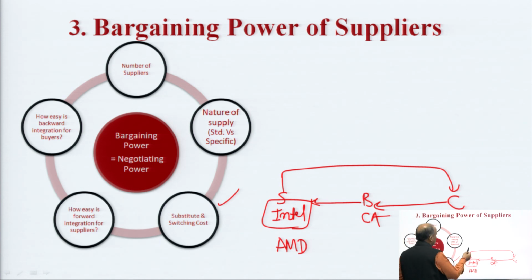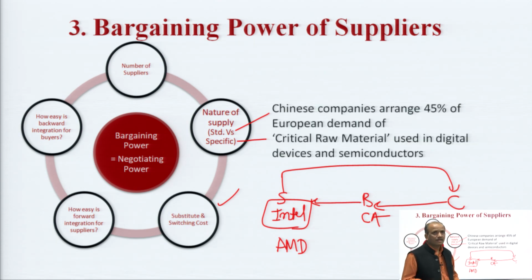Similarly, the nature of supply. There are some standard supplies. If you are supplying something which is standard, which anybody is able to supply, that will not give much bargaining power. But specific supply, like most of the Chinese companies supply the critically required material for digital equipment development. Approximately 45% of the supply to European countries is done by Chinese companies. So obviously these Chinese companies as suppliers have more power.